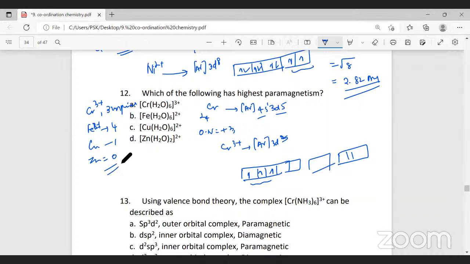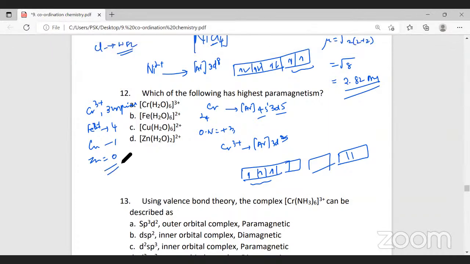Now tell me which will have the highest paramagnetism. Which has more unpaired electrons? Fe2+ has more unpaired electrons. Therefore, the highest paramagnetism will be shown by the complex B. Did you understand what I was talking? Yes, sir. Yeah, the next question.